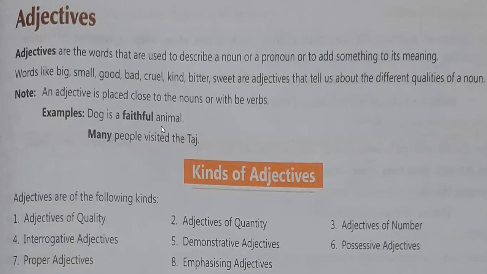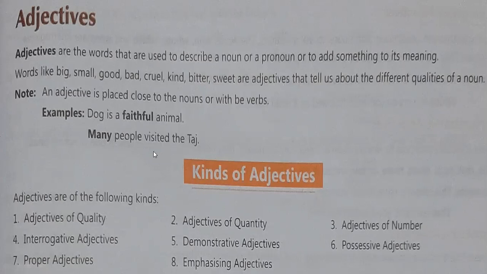Like animal. Okay, what is the quality of animal? That is faithful. Dog is a faithful animal. So what is the quality of animal here? The dog's quality is here, the animal's quality is here, that it is faithful, right? Next is, many people visited the Taj. Okay, many people visited the Taj. People means how many people? Many people, right? So this is the quality of noun.